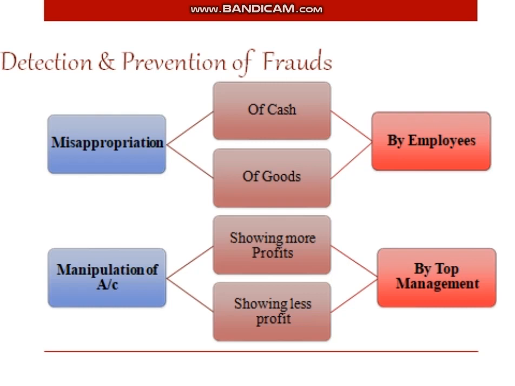So let us see what the different types of frauds are. Fraud can be classified into misappropriation of cash, misappropriation of goods, or fraudulent manipulation of accounts. So fraud is happening in those three ways. First is misappropriation of cash, then misappropriation of goods, and also fraudulent manipulation of accounts.